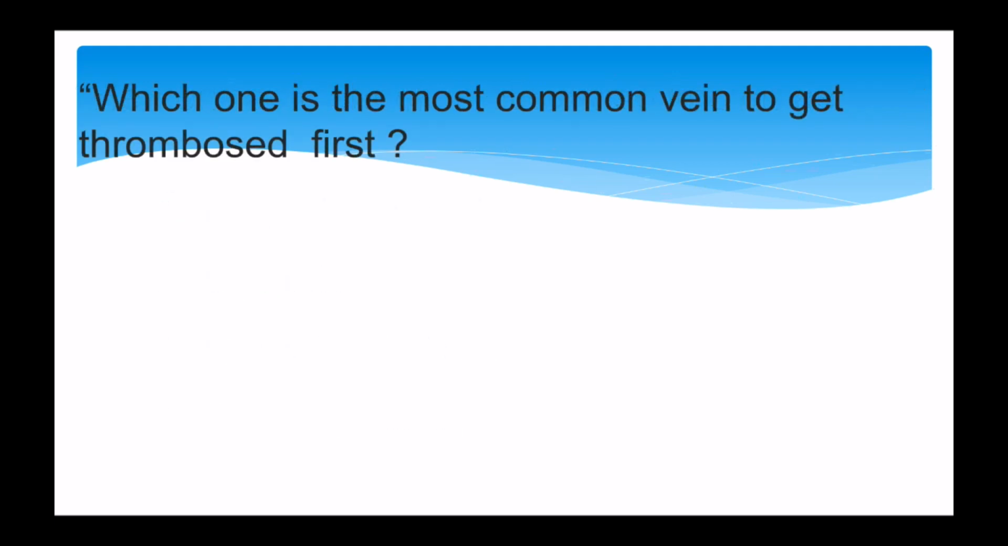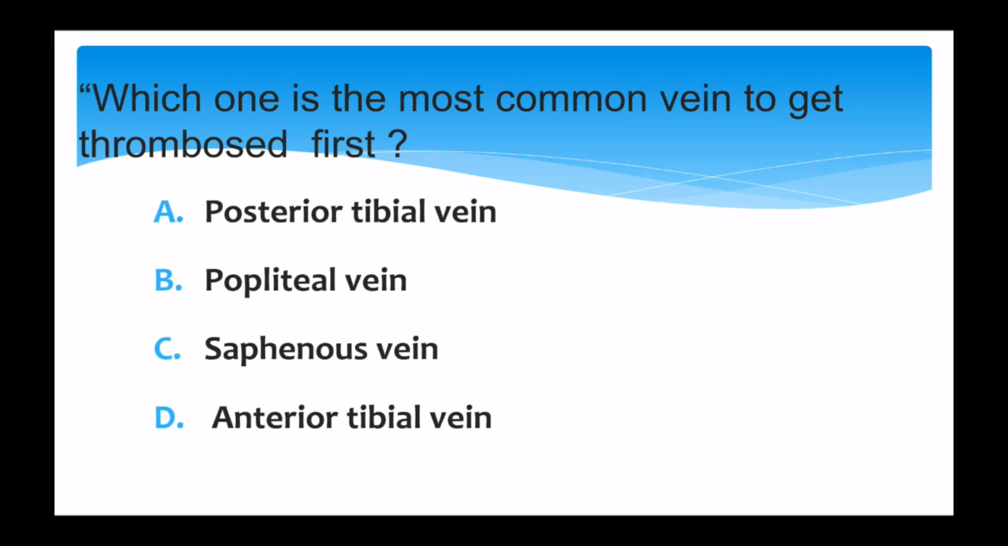Next question. Which is the most common vein to get thrombosed first? And the options are posterior tibial vein, popliteal vein, saphenous vein, or anterior tibial vein. And the correct answer is posterior tibial vein.